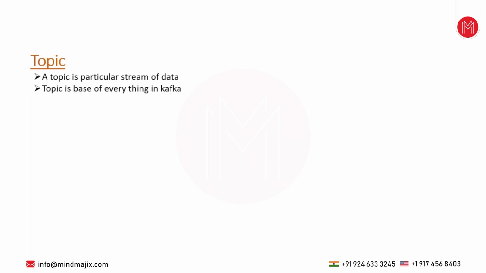When an application wants to communicate with another application, the sending application will connect to Kafka and put the message into a topic inside Kafka, and the receiving application connects to Kafka and to that particular topic, and it can consume the messages. That's why this topic is called a particular stream, and this topic is the base of everything in Kafka. Without creating a topic, you can't establish communication among the applications.